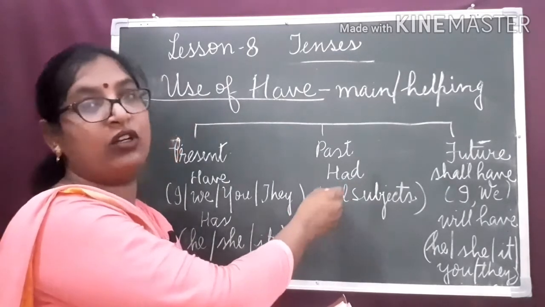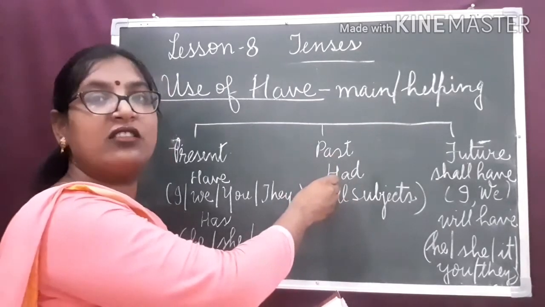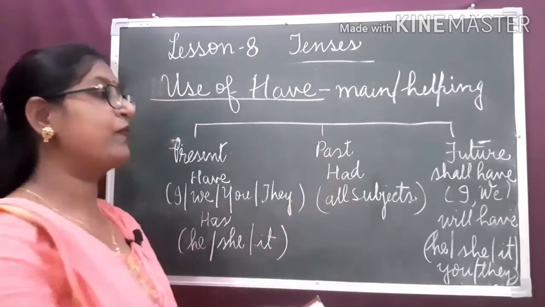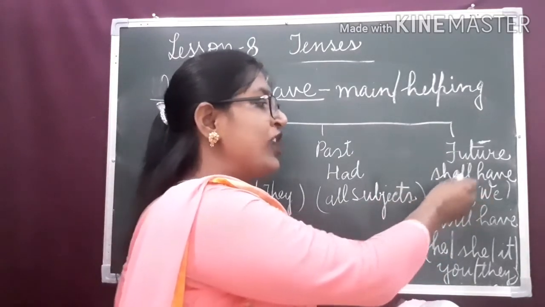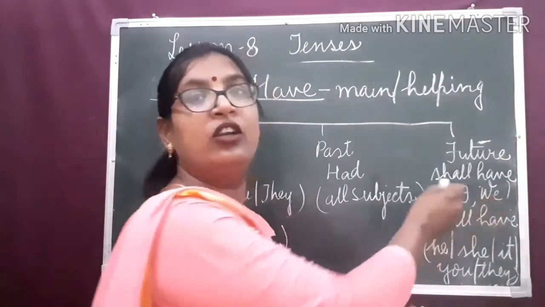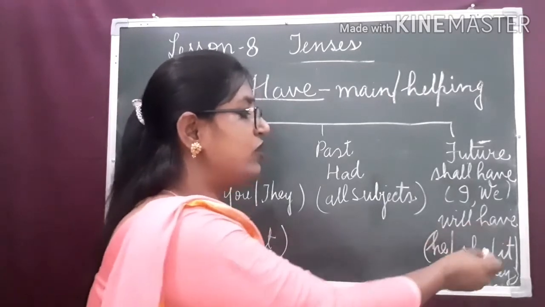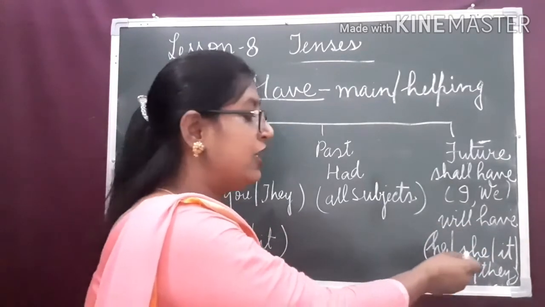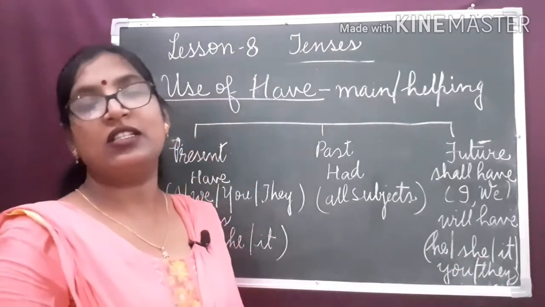Whether the subject is singular or plural, we use had to indicate the past action. And in future tense, we use shall have when the subject is I or we. And we use will have when the subject is he, she, it, you, they, and the rest of the subjects.